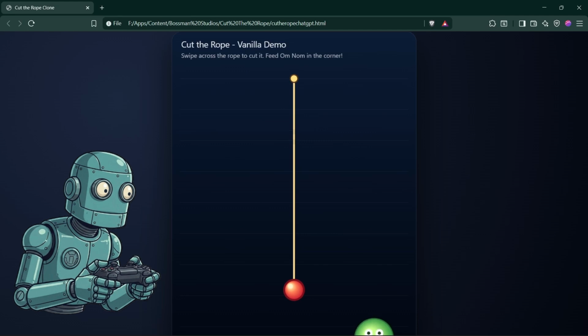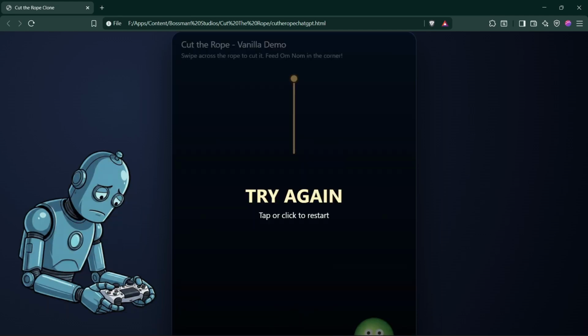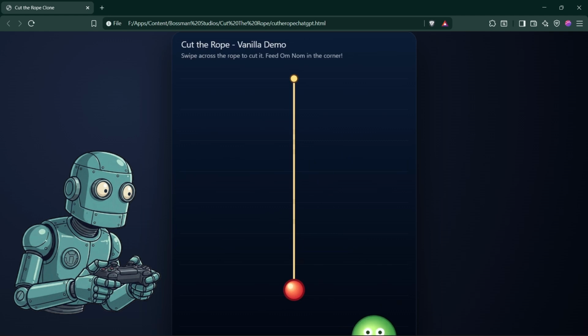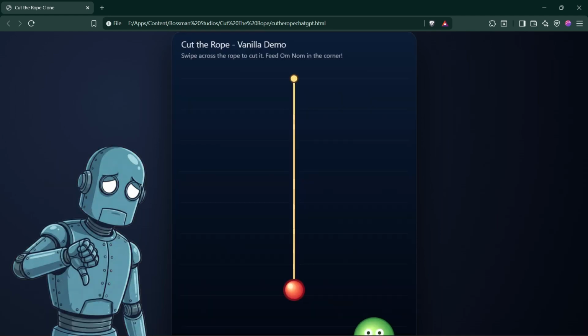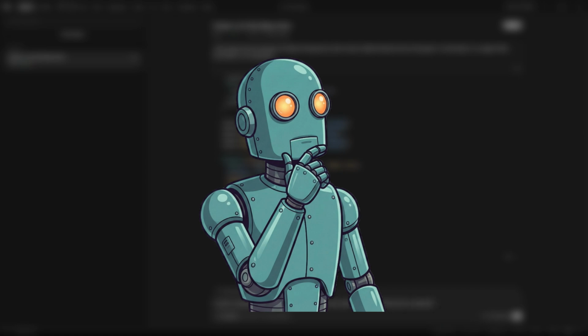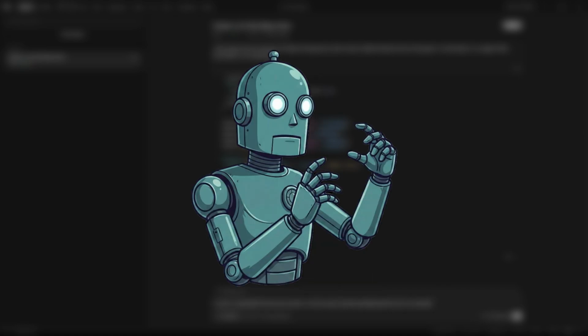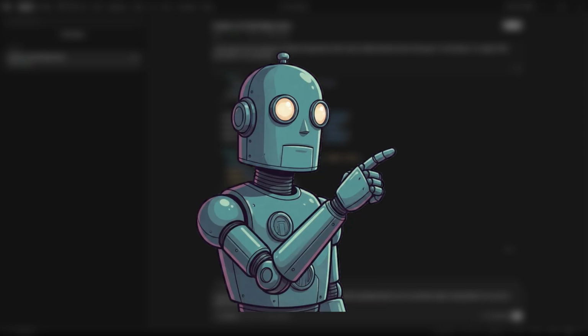Visually, everything looked promising, but there was a major problem. The level was impossible to complete. The goal was placed too far from the ball, and there was no movement or momentum that could actually carry the ball to it. So while the effort and complexity were impressive, the level itself was completely unwinnable. So I went back to ChatGPT and explained exactly what went wrong. It immediately got back to work and edited the code much faster this time.